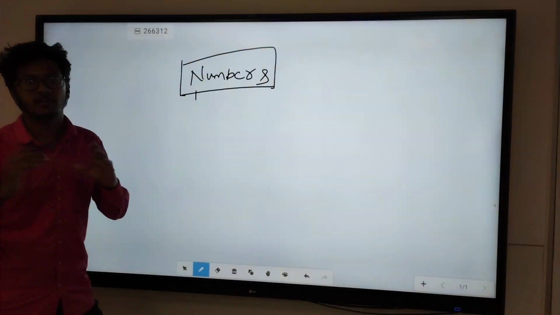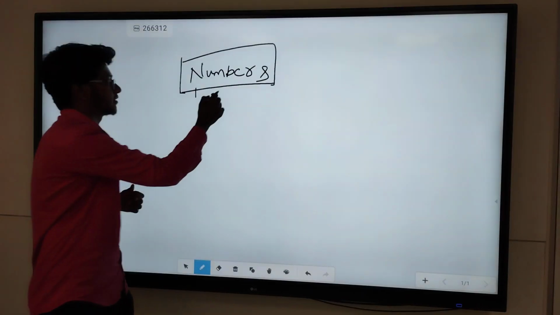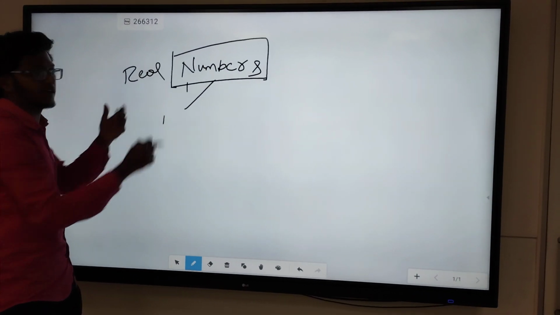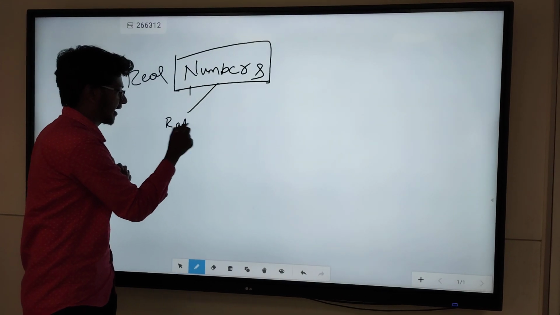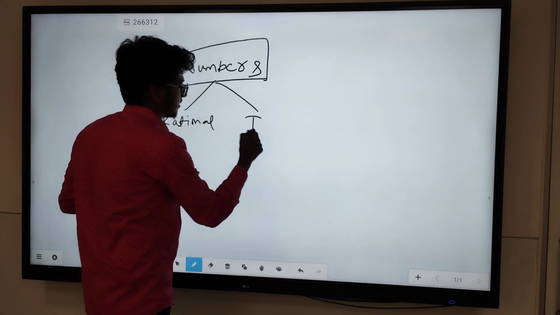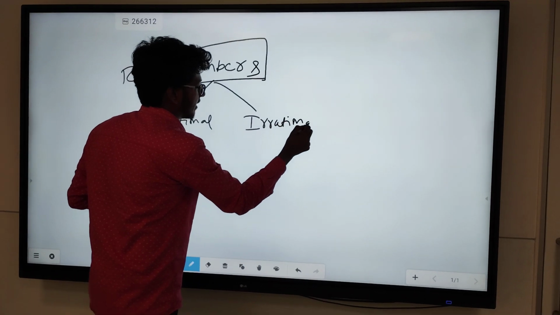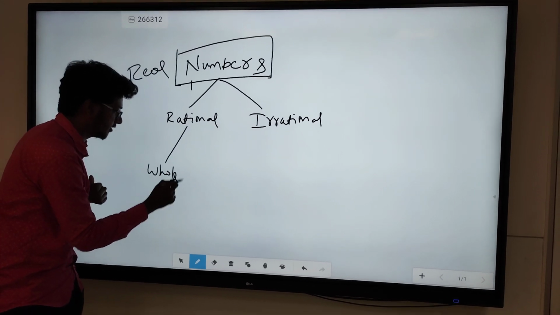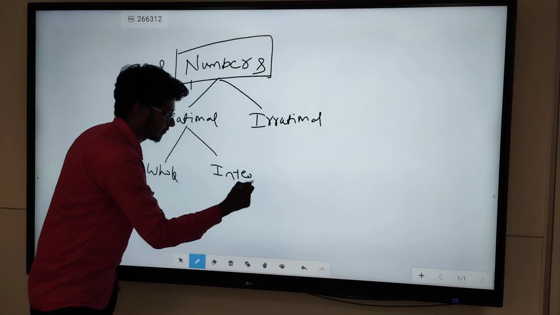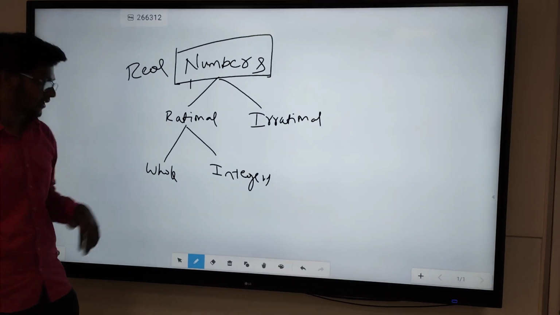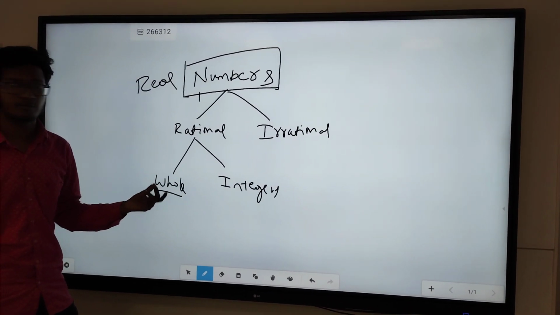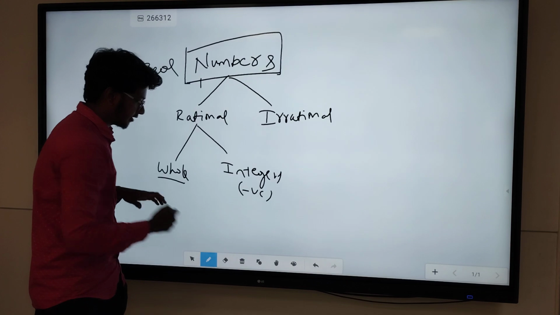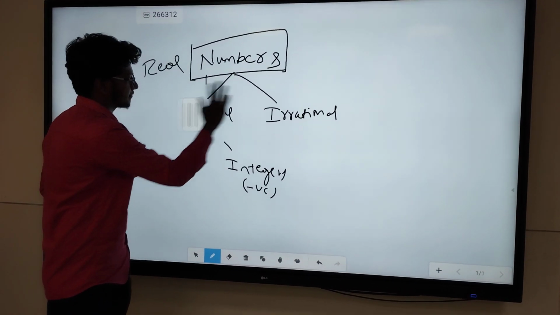In numbers we have different types of numbers. Firstly, numbers are also called real numbers. In real numbers we have rational numbers as well as irrational numbers. Again, in rational numbers we have whole numbers and integers. We'll be studying together what is a whole number, integers and so on. Whole numbers are the positive numbers, whereas integers are classified as negative numbers. Now we will see together what is a whole number.